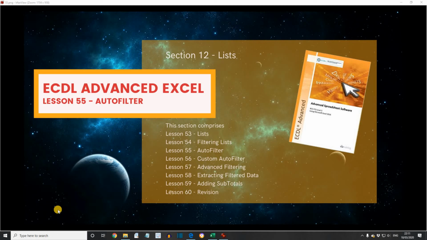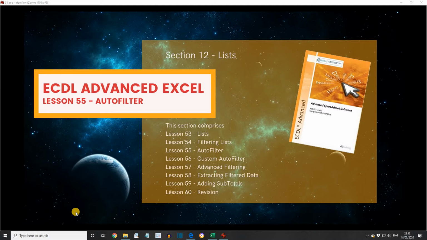ECDL Advanced Excel Lesson 55: AutoFilter. AutoFilter produces a subset of a list with the click of a button. This places the worksheet in filter mode.